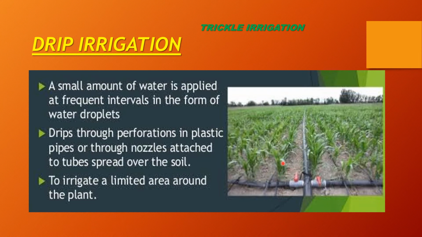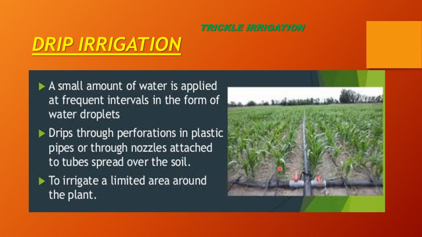Secondly, he has a choice that he can directly provide the water from these holes or pipes directly to the roots of the plant, or under the soil near the roots, or below the roots, so that roots can absorb only that amount of water which is required by the plant.